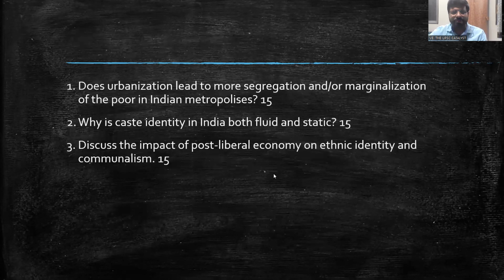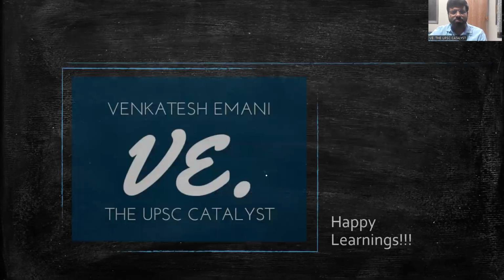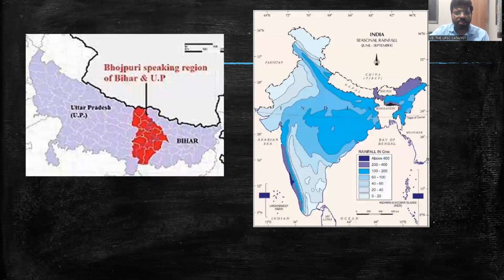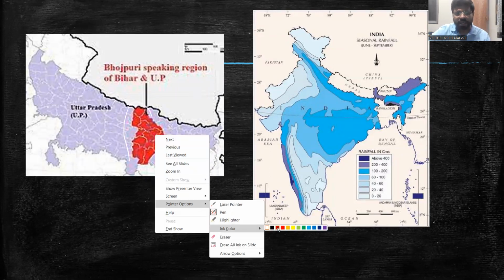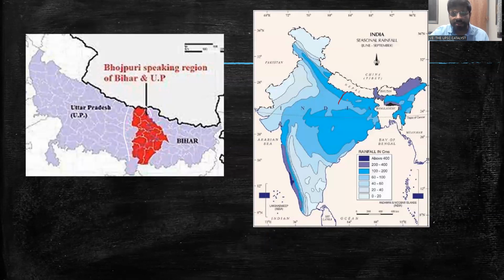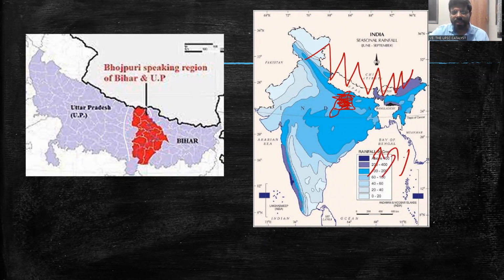If you see this map, where do you have the Bhojpur region? It is part of Bihar and UP. You can see that this is the portion, Bihar and UP. Here you will find the Bhojpur region, and this is the Himalayas. So we all know that the Bay of Bengal branch enters into northeast India, and along the foothills of the Himalayas, it will move towards the west.